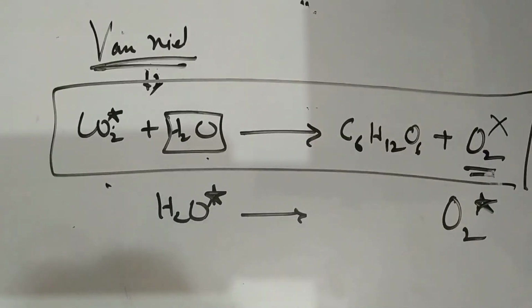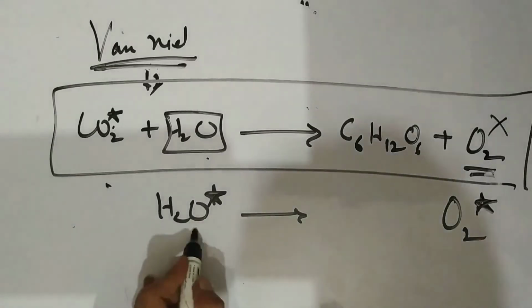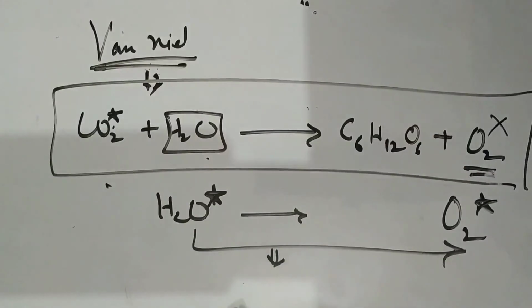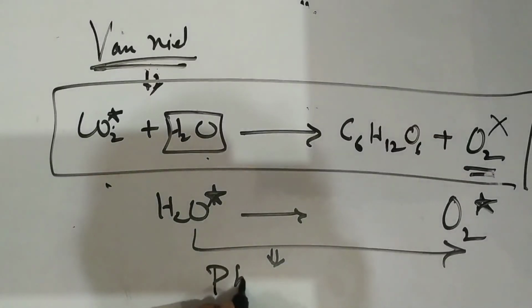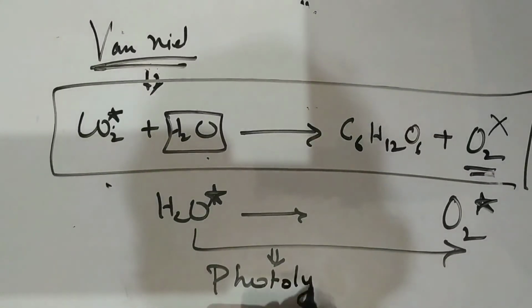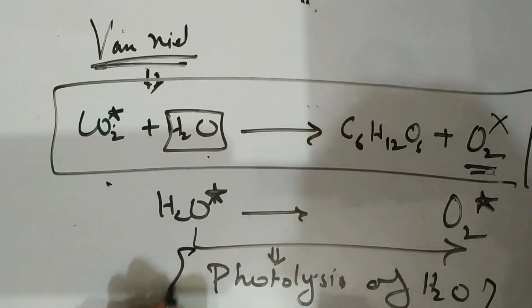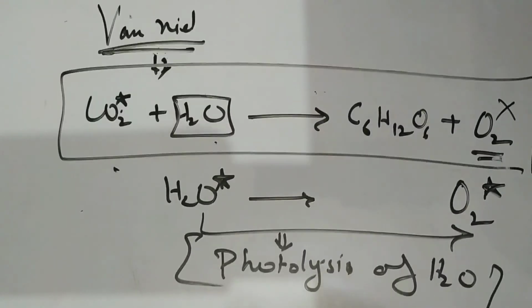The phenomenon by which oxygen is formed from water with the help of light is known as photolysis of water. You call it photolysis of water. Is it okay? Right. In the next class we will deal with the photosystems and further reaction centers.